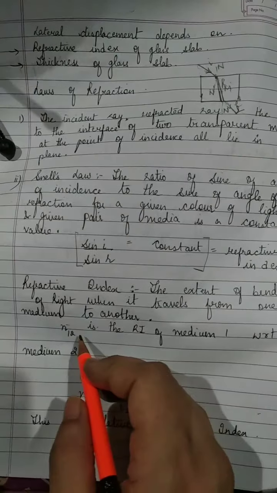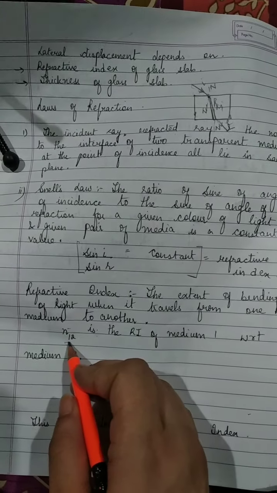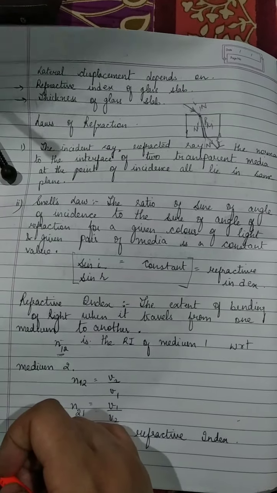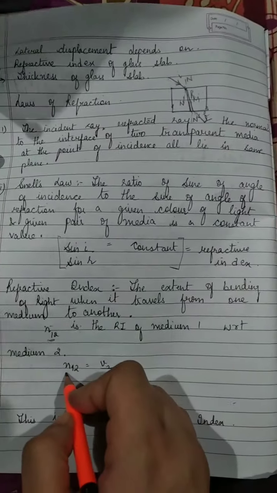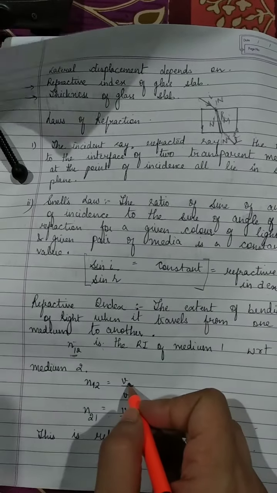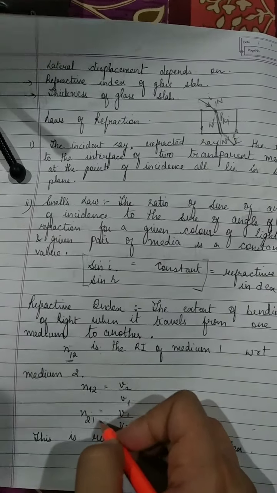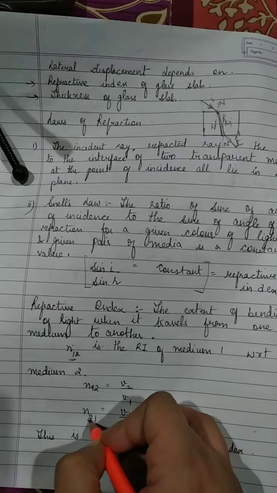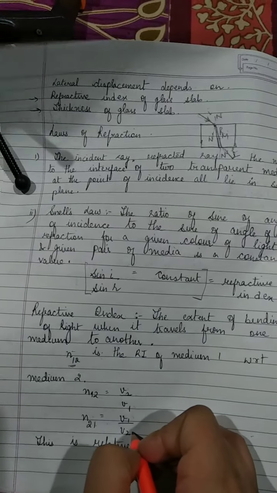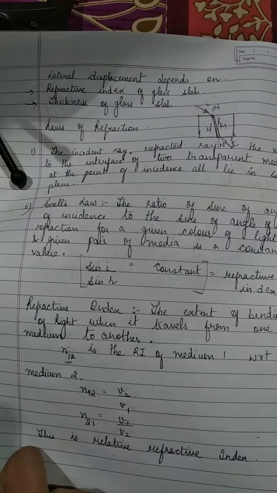It is given by n12, and this is read as the refractive index of medium 1 with respect to medium 2. And how much is this? n12 is given by v2 upon v1, that is, velocity of light in medium 2 upon velocity of light in medium 1. Likewise, n21, that is, the refractive index of medium 2 with respect to medium 1, is v1 upon v2. And what do we call this? We call this a relative refractive index.